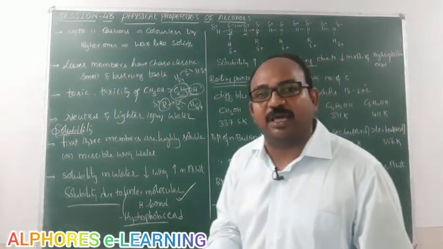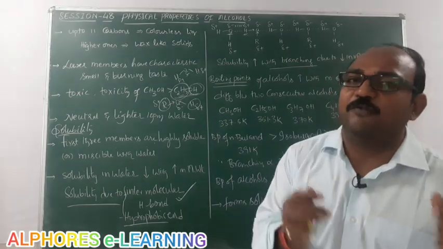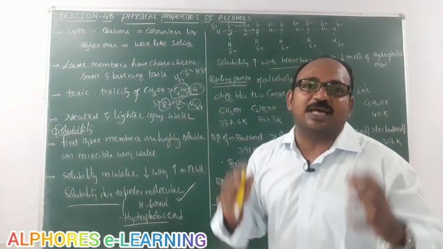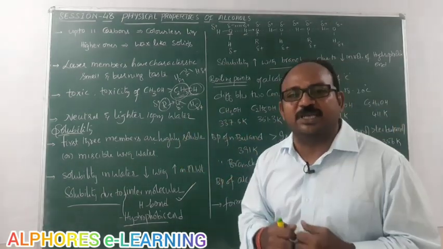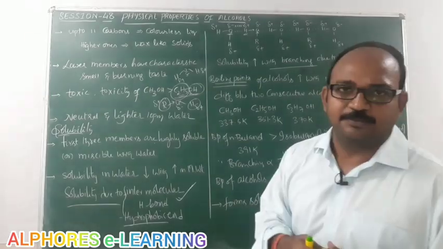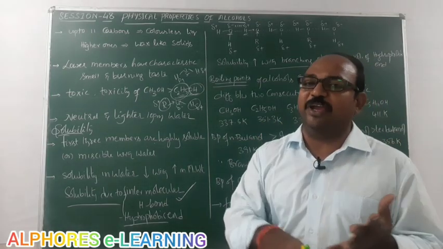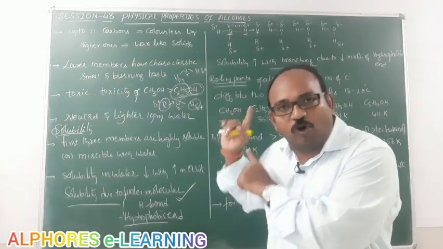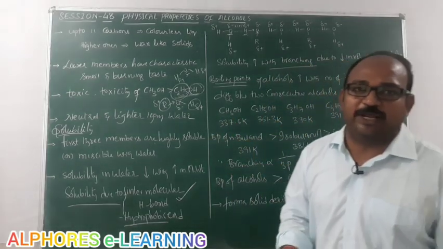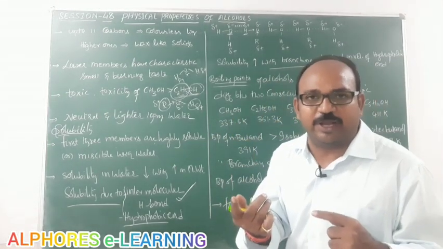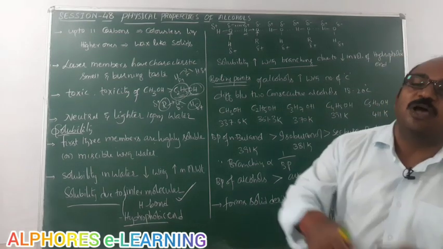Which forces here? Generally we need to consider van der Waals forces. So the more the size, the more the van der Waals forces, the more the boiling point. That means the more the molecular weight, the more the boiling point. Why the more the size, the more the boiling point? The more the intermolecular forces, the more the boiling point.